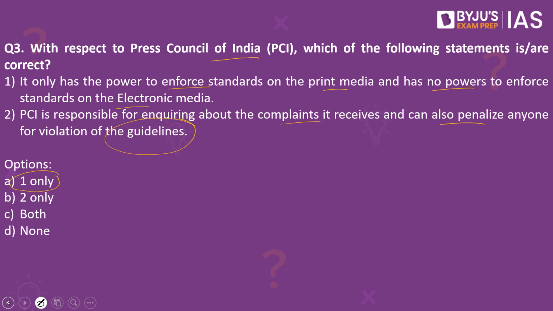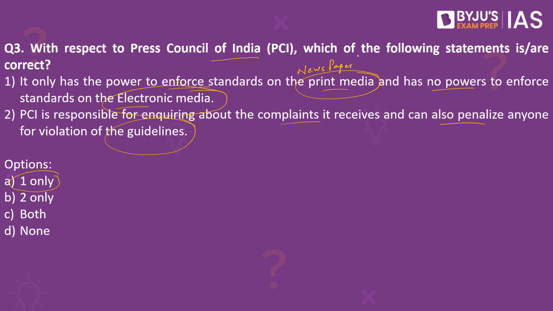The first option is right. It only has the power to enforce standards on the print media and has no powers to enforce standards on the electronic media. This statement is absolutely right. When we speak about the print media, we have the newspapers and also the magazines. All these are regulated by the Press Council of India, but it has no powers to enforce standards on the electronic media, which is to do with the internet and social media. In fact, the visual media also does not come under the control of the Press Council of India.